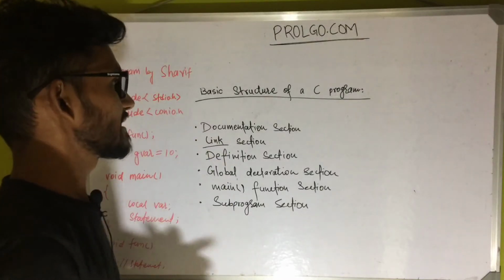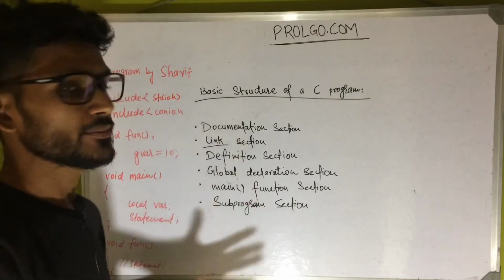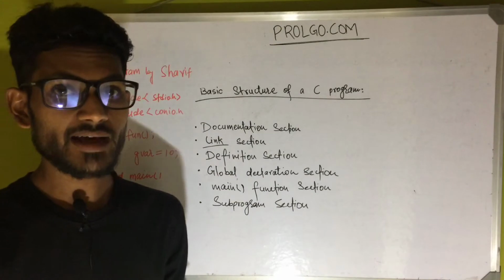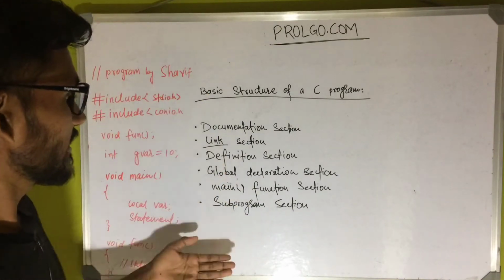Basic structure of a C program. So these are the sections which will be available in a C program. It is not necessary that all of these sections will be available in all of the programs, but they might be. So these are some of the sections.